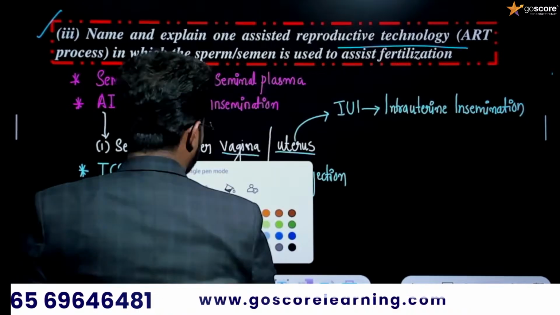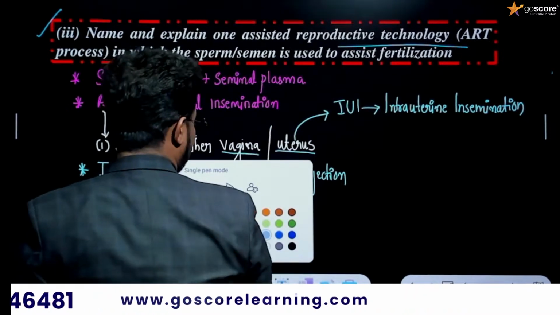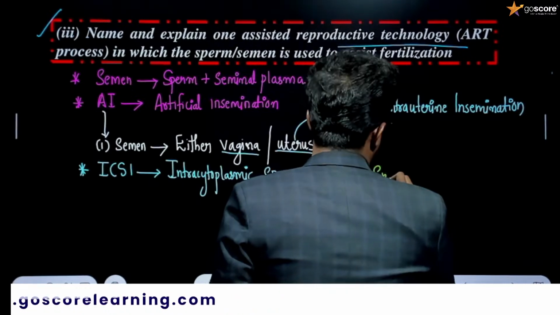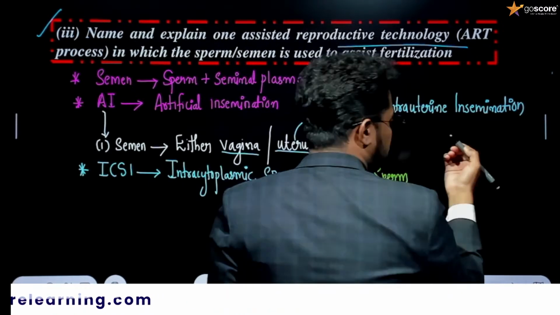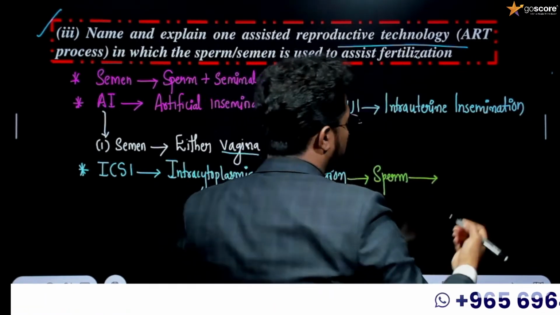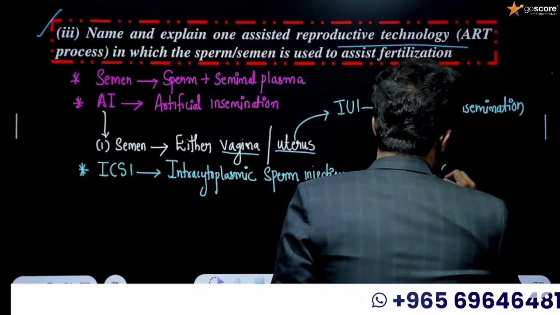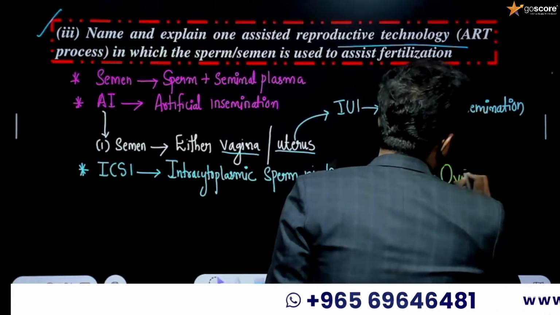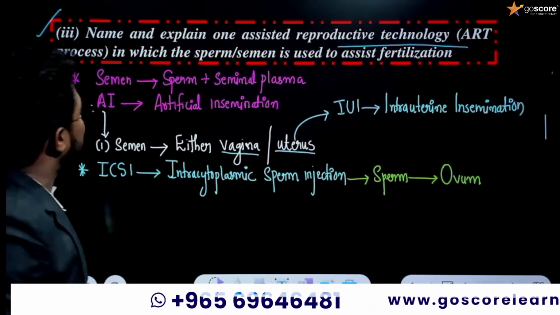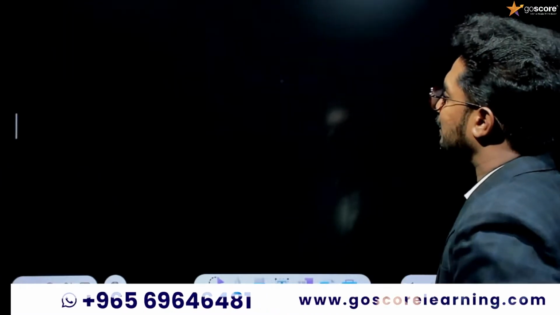In this technique, what we are doing is, we will be introducing the sperm. Sperm will be collected from a male partner and we will be directly injecting the sperm, in laboratory conditions, into the ovum itself. That is exactly known as intracytoplasmic sperm injection. I hope you got the point regarding all these concepts.